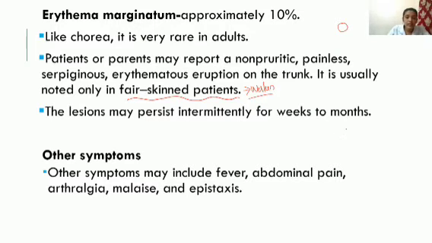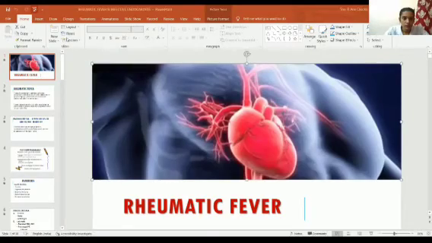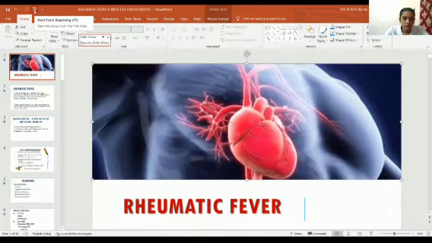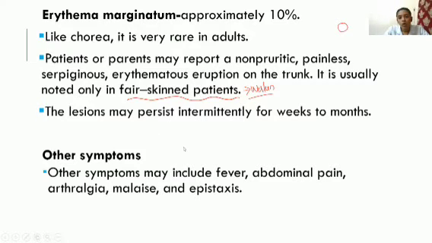Then what will be elevated in rheumatic fever? We will see one titer in rheumatic fever, that is anti-streptolysin O. This is something we will be checking for the patient.